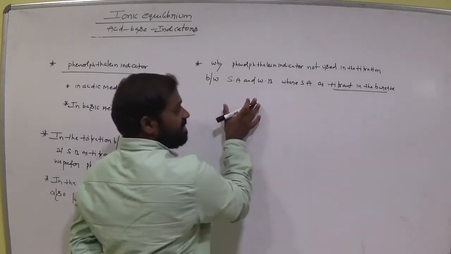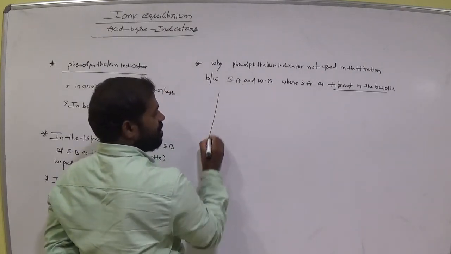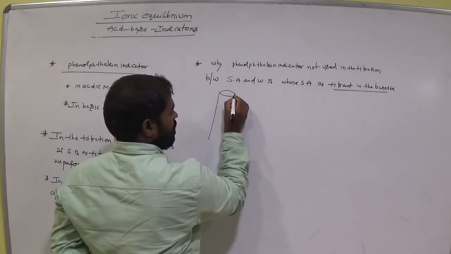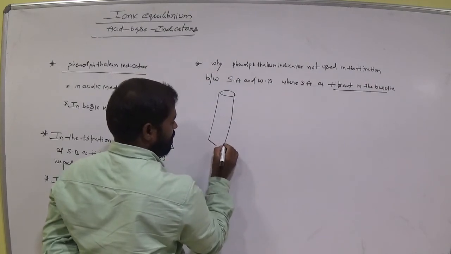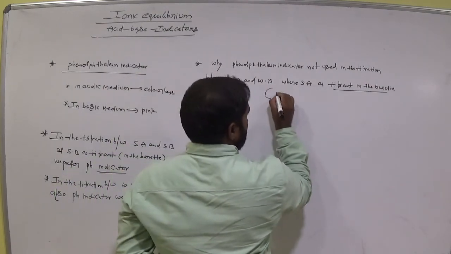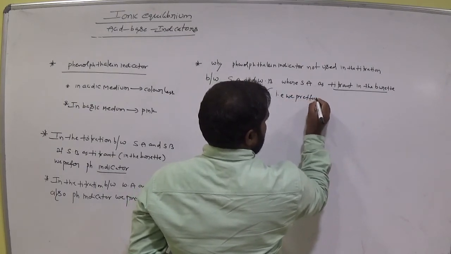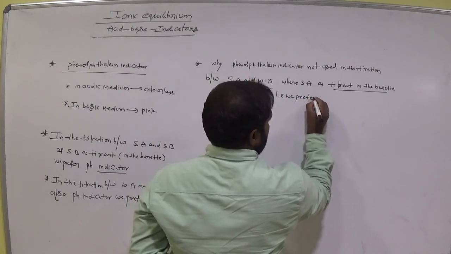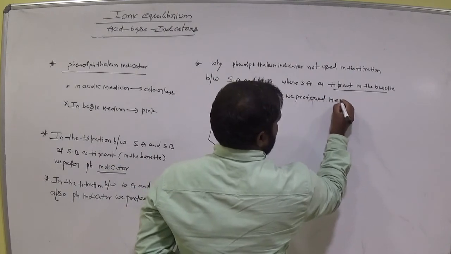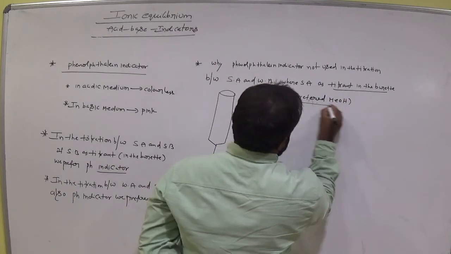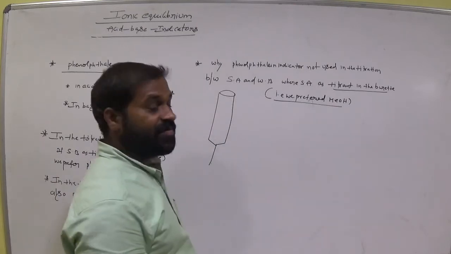That means strong acid is in the burette, weak base in the flask. In this case, we prefer methyl orange. Let's see how it is.